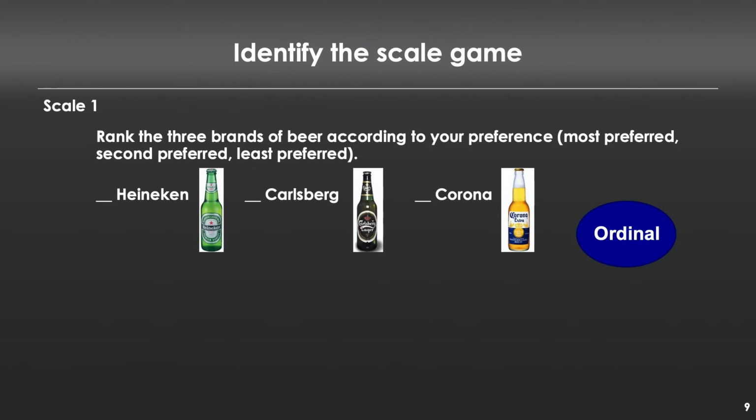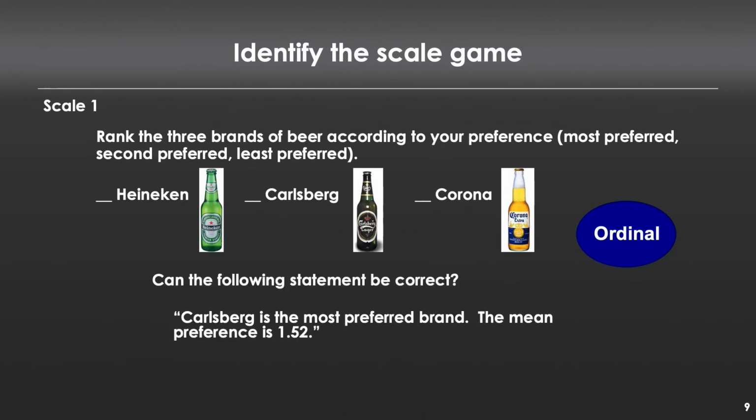Now, here's a question for you that wasn't in the quiz. Can I make the following statement? Carlsberg is the most preferred brand. The mean preference was 1.52. Think about that for a second. The answer is no, you cannot say that. And that is because there's no such thing as a rank of 1.52. Ranks are first, second, or third.